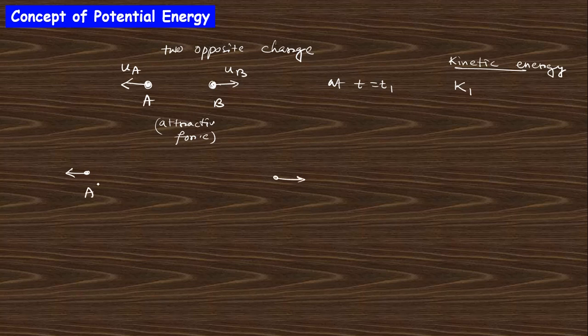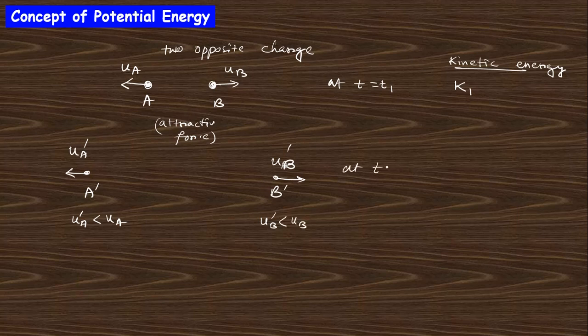This is point A prime, here the velocity will be UA prime, and this is B prime, here the velocity will be UB prime. Since it is an attractive force, this velocity will be lesser. So UA prime is less than UA, and UB prime is always less than UB.